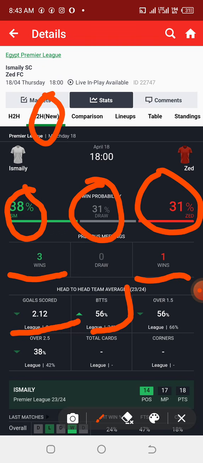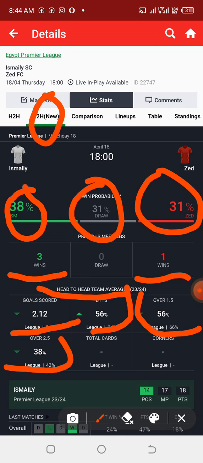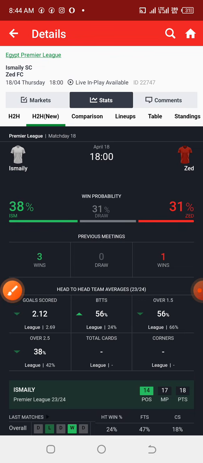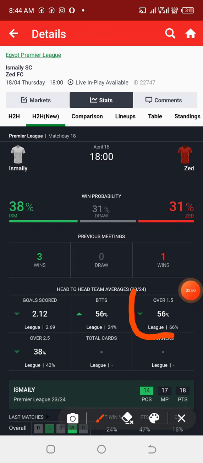And the only aspect we are concerned about is the percentage of over 1.5 and over 2.5. If you check all this data very well, these are the head-to-head averages, the team averages. So these are data that we need to consider, but the most important that we are concerned about in this video is the over 1.5 percentage and the over 2.5 percentage.